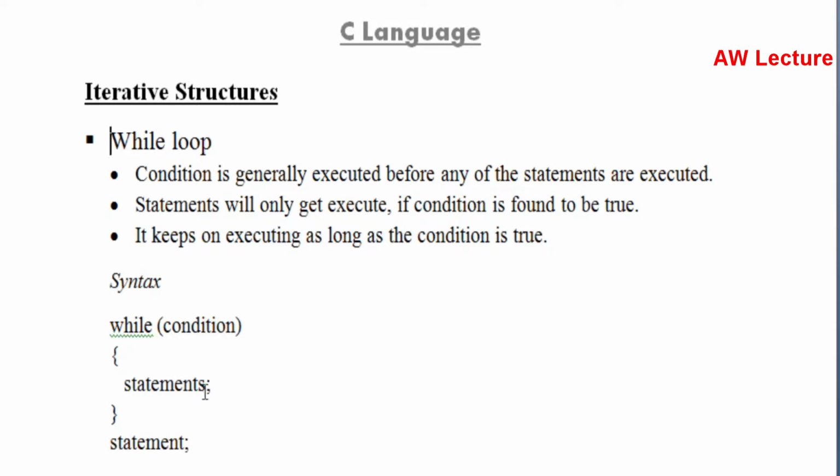These are the 3 points and I will try to explain these points while using this syntax. So what the first statement says, condition is generally executed before any of the statements are executed. So while this is the condition, this condition will execute first before any other statements are executed. Second point, statement will only execute if condition is found to be true. If this condition comes true, then the while block will get executed. Thereby these statements, that can be a group of statements or a single statement, will run. It depends on your program.